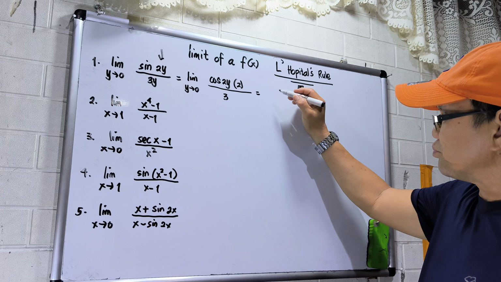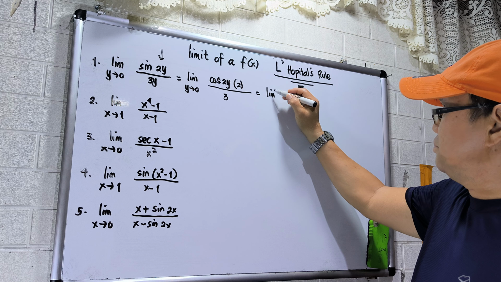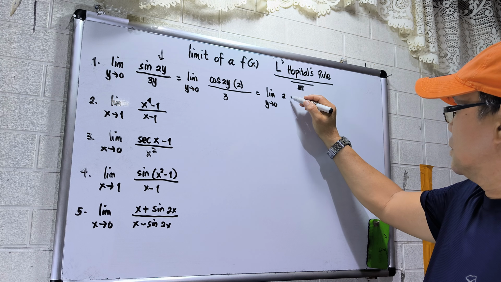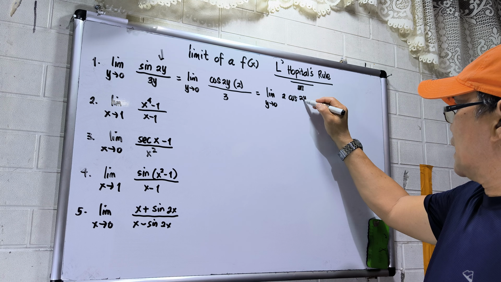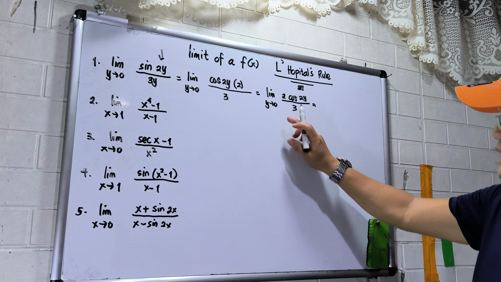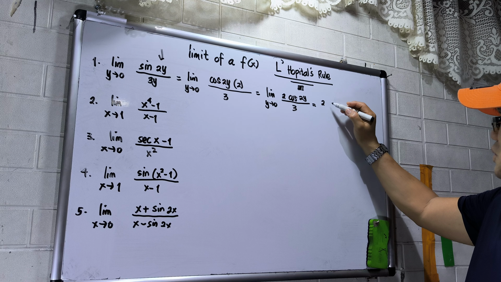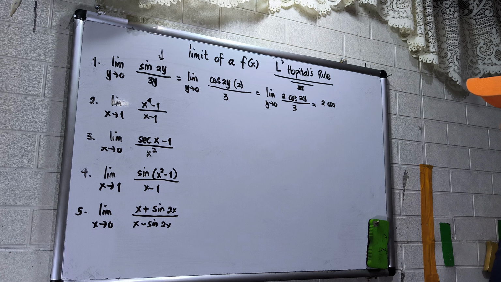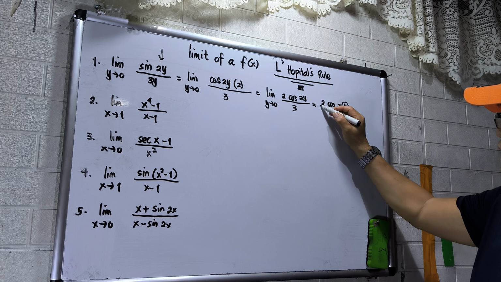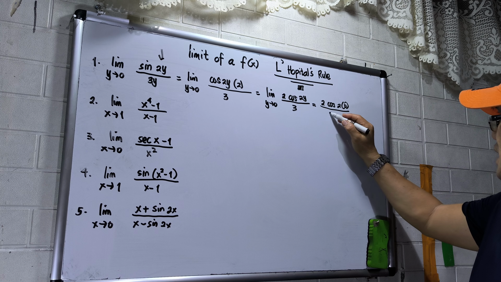So this will be limit y approaches 0 of 2 cosine 2y, all over 3. Then plug in the value of y, which is equal to 0. So this will be 2 cosine of 2 times 0, over 3.